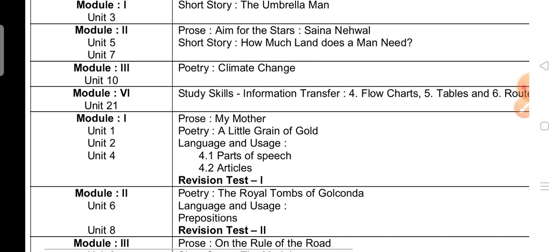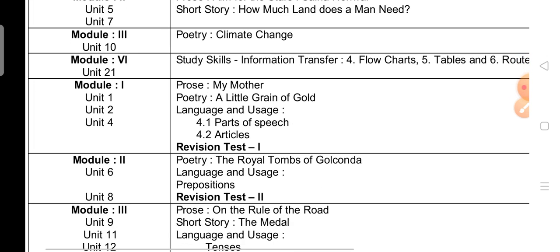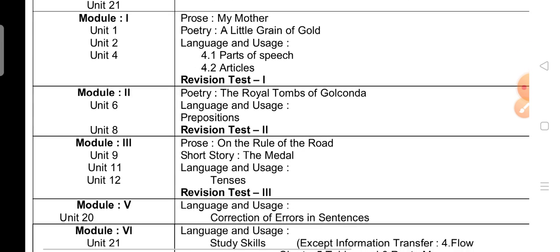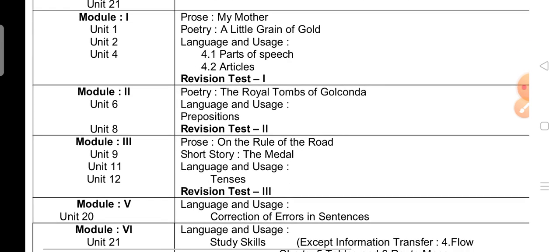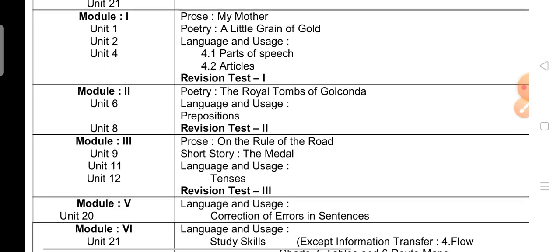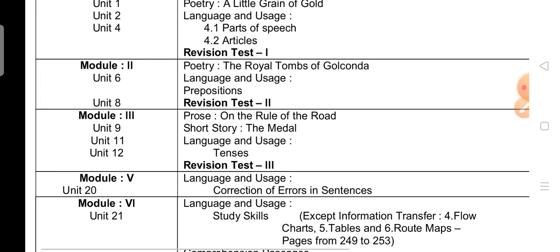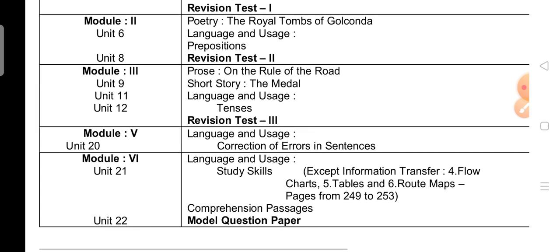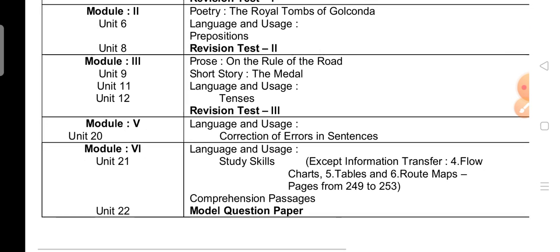Module 1 prose, my mother. Unit 1 poetry, a little grain of gold. Unit 2 language and usage. Unit 4 parts of speech, articles. Okay, revision test 1. Next module 2, unit 6, unit 8, that is poetry and language usage, prepositions, revision test 2. Okay, module 3 prose and short story, on the rule of the road and the medal, language and usage, unit 12. Revision test 3 also deleted.